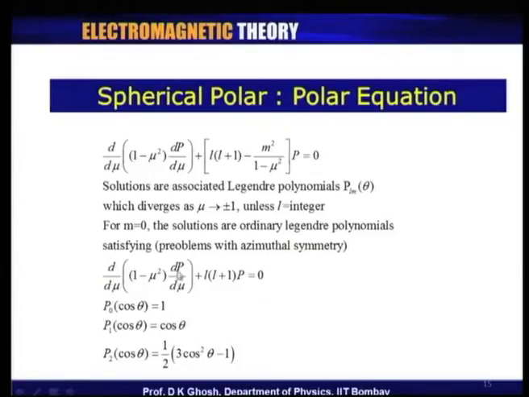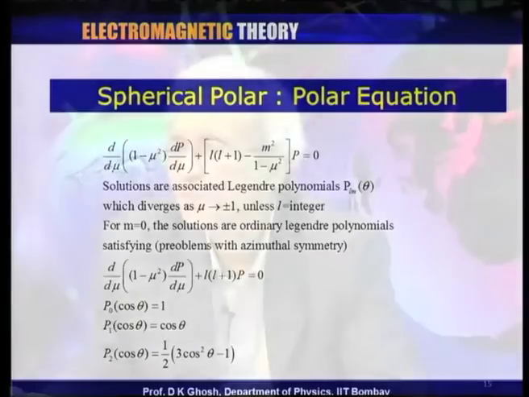That is fairly straightforward, because if P is mu, dP by d mu is 1. I have got a 1 minus mu square there. So, when you differentiate this with respect to mu, I get a minus 2 mu there. And here I have got l equal to 1, so it is 1 into 1 plus 1, which is 2, and P is mu. So, therefore, this equation is satisfied. And likewise, you can find that P_2 of cos theta is half into (3 cos square theta minus 1). So, this is the spherical polar equation.